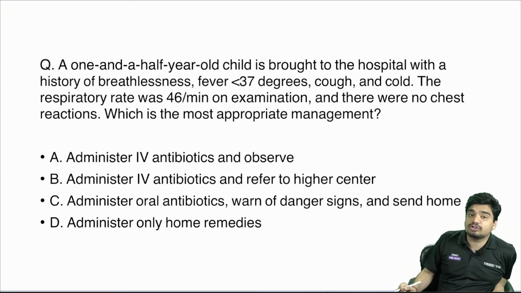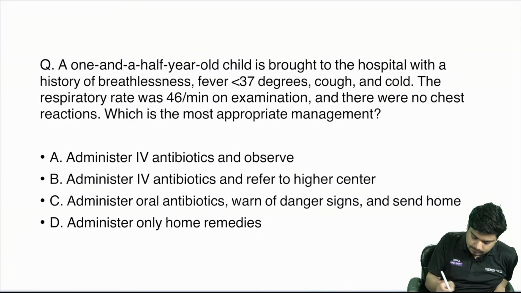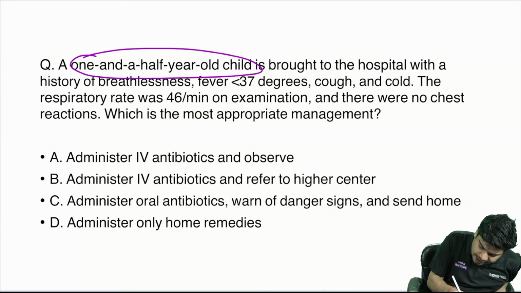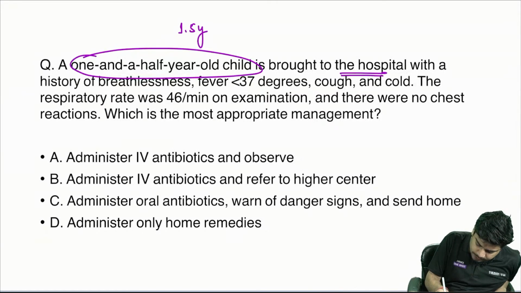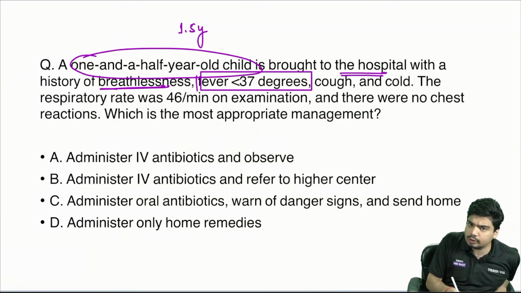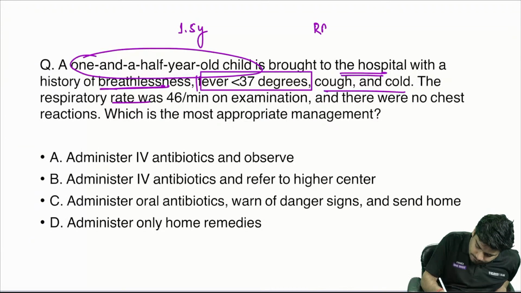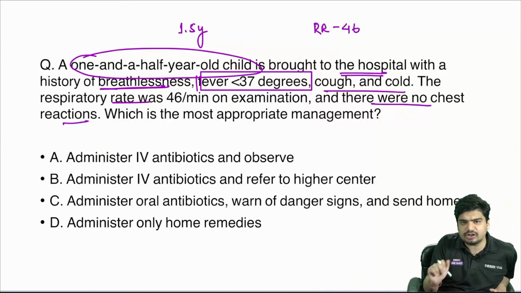Now let's see this question. A 1.5-year-old child is brought to the hospital with a history of breathlessness, fever less than 37, cough and cold. Respiratory rate is 46. There is no chest indrawing.